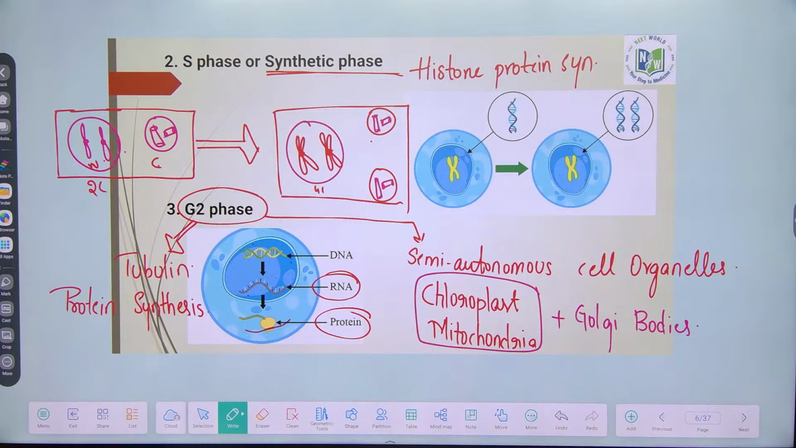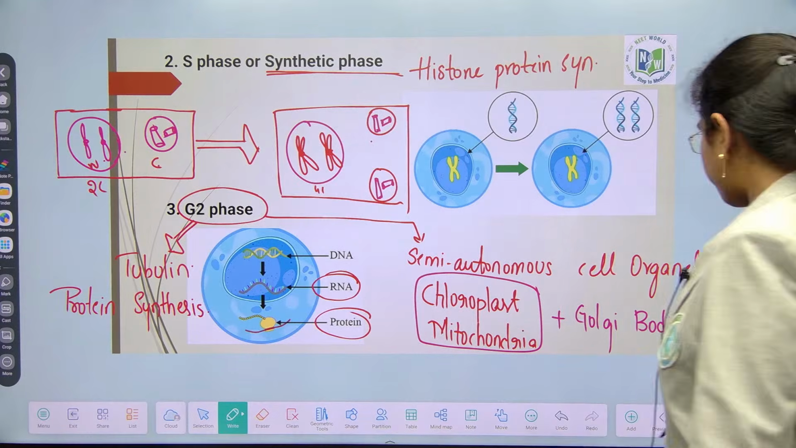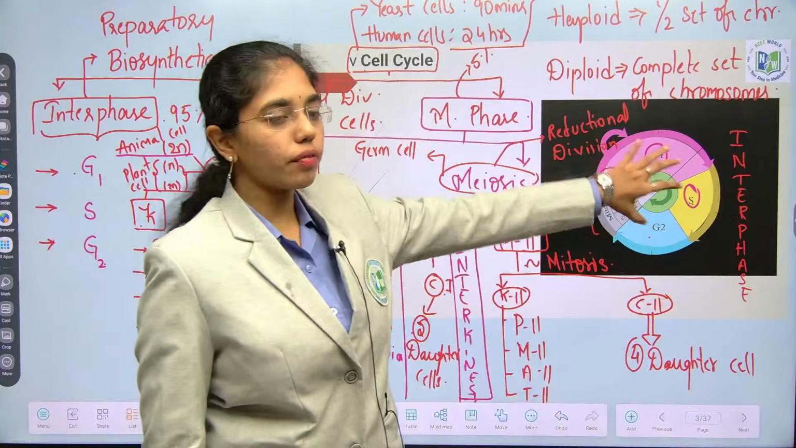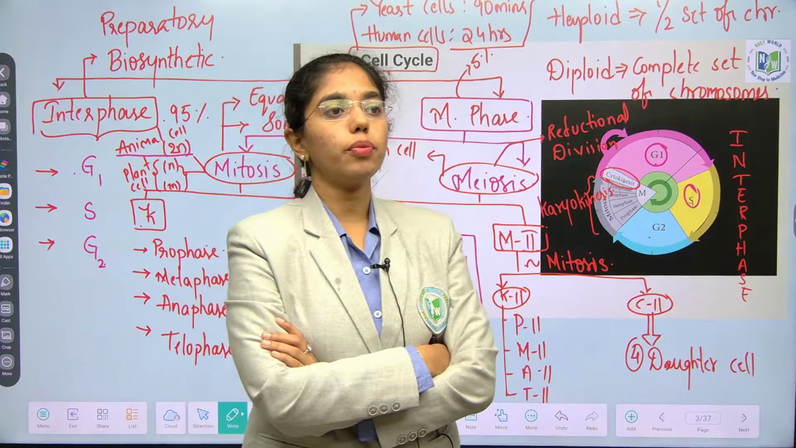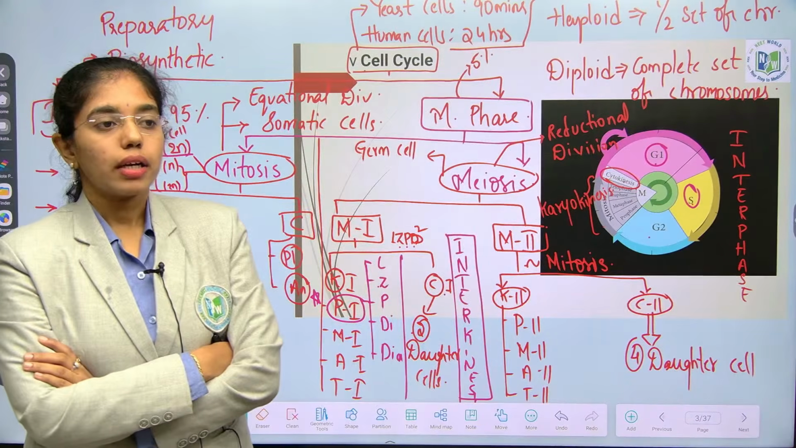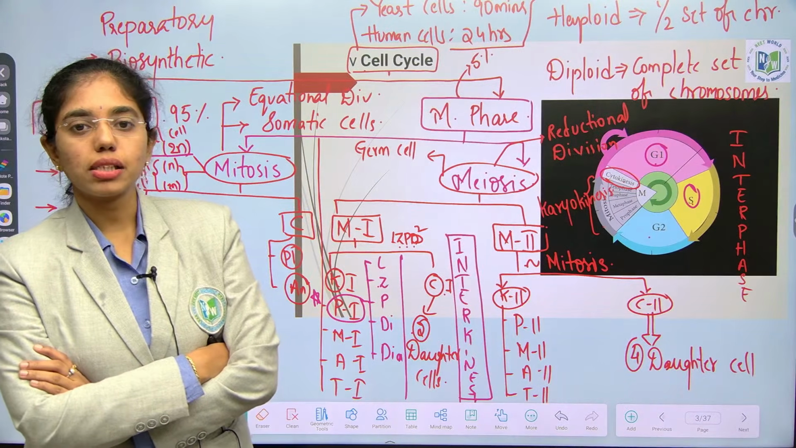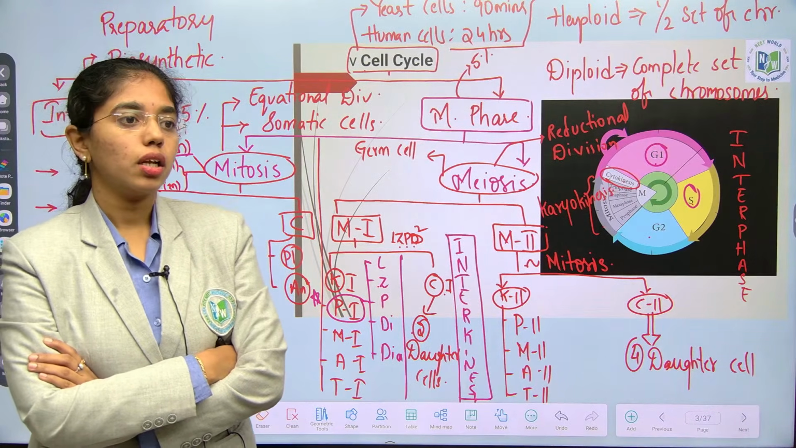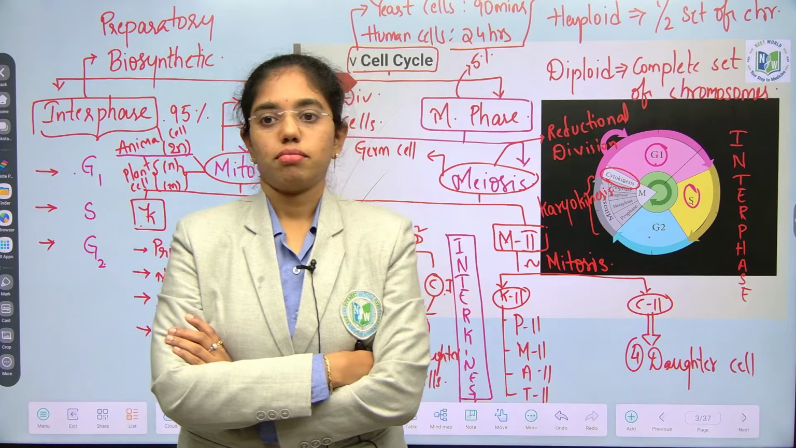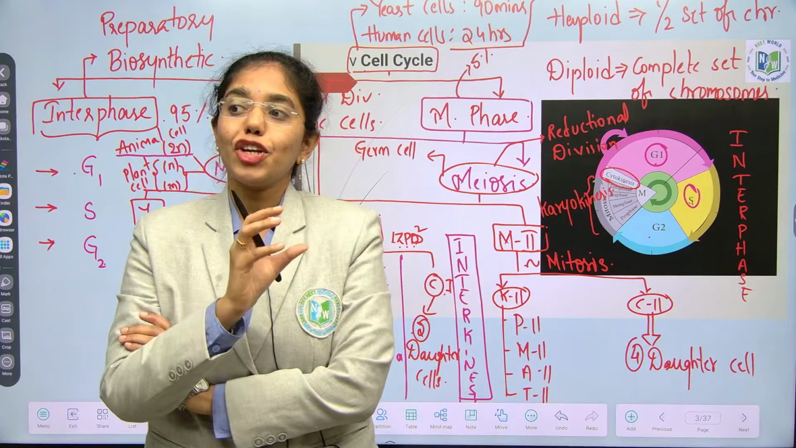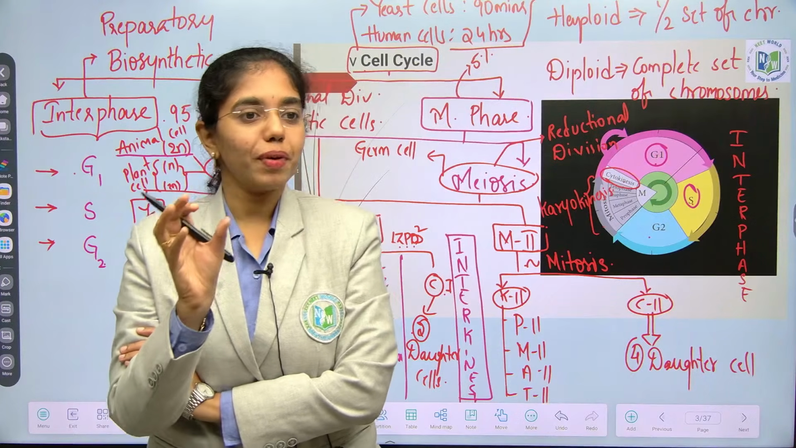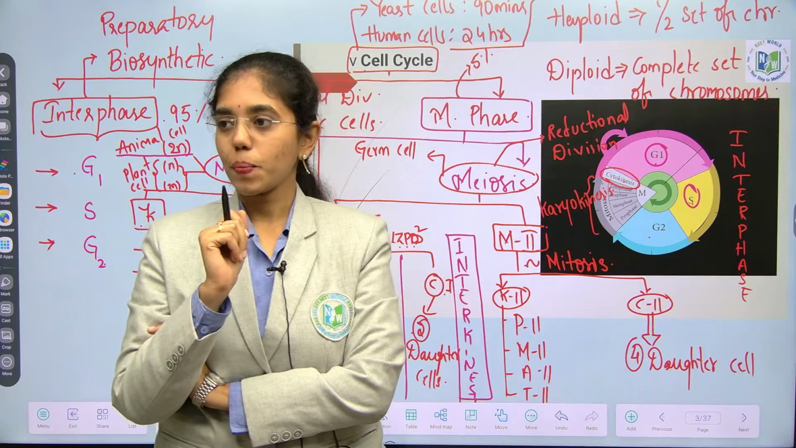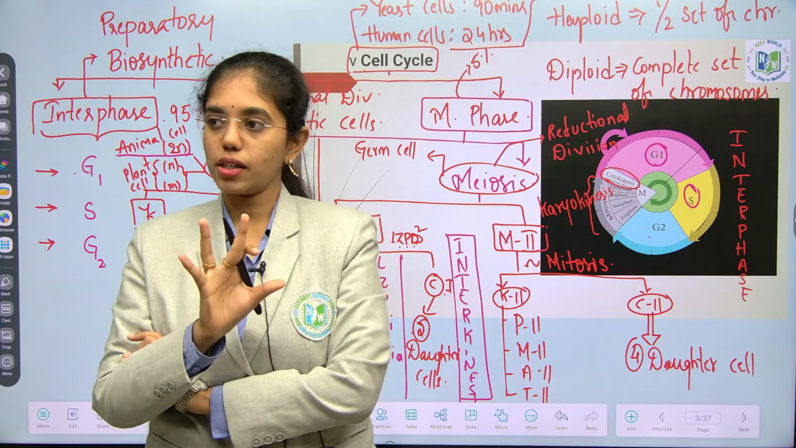Done? So now get back to this. Tell me in which phase of the interphase most of the cell organelle duplication happens. Tell me in which phase histone protein synthesis happens. Genome duplication. Genome duplication or DNA duplication is one and the same. Now tell me genome duplication happens in. Got it? No problem. Correct yourself and learn.